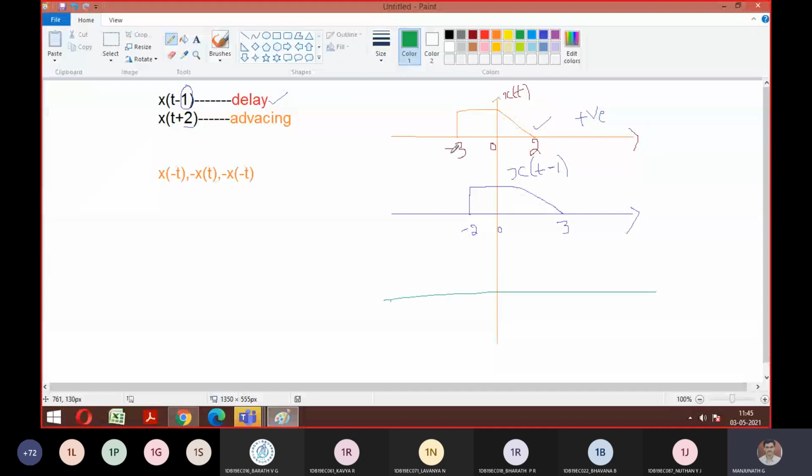Let me plot the scale first. Plot the scale, everyone: -3, -2, -1 and 0. Now you can look at the 2 delay here, right? 0 to 1, in between there is 1 also. Correct? So 1 to 2 is the first delay and 1 to 0 is the second delay. So the signal will start from exactly 0 like this, and it goes till -3 like this. Then it ends at 5. Is this how it looks? Is this the x of t plus 2 concept?